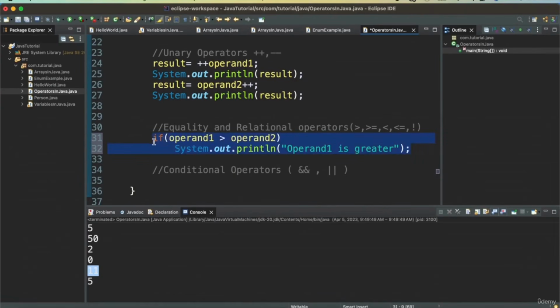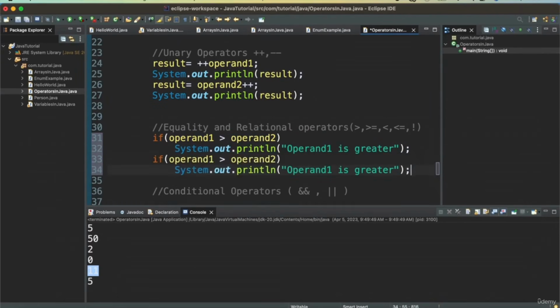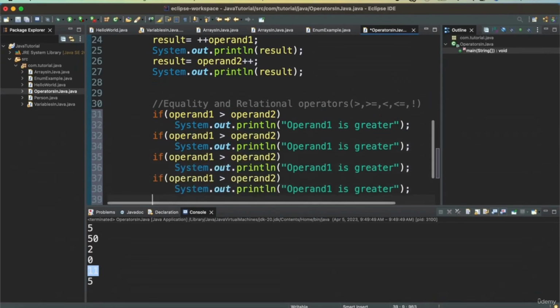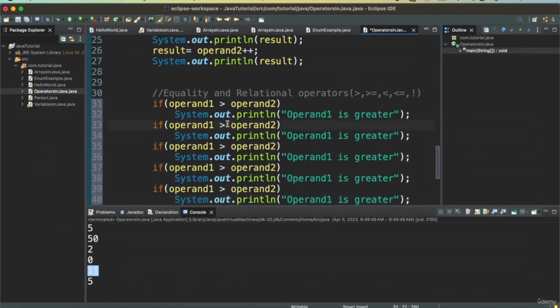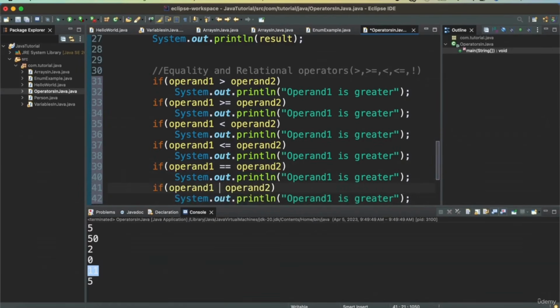And we can copy this and then change the operator for all of them to try to use and see all of them. So greater than, then there is greater than equal to, then there is less than, then we have less than equal to. We also have double equal to, and we have not equal to.